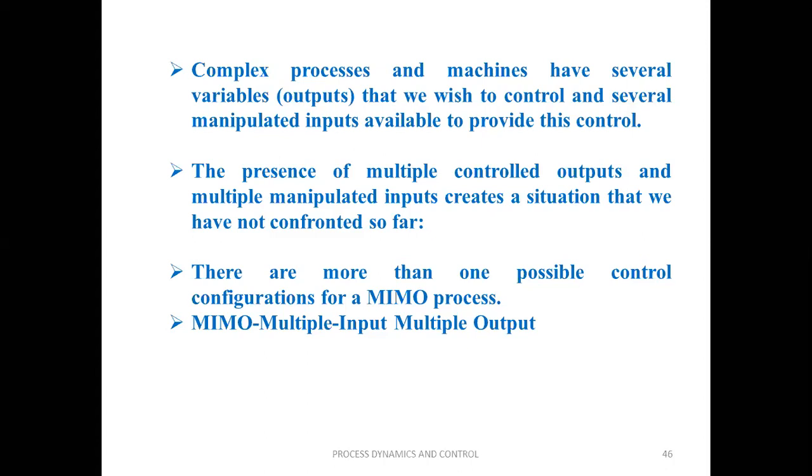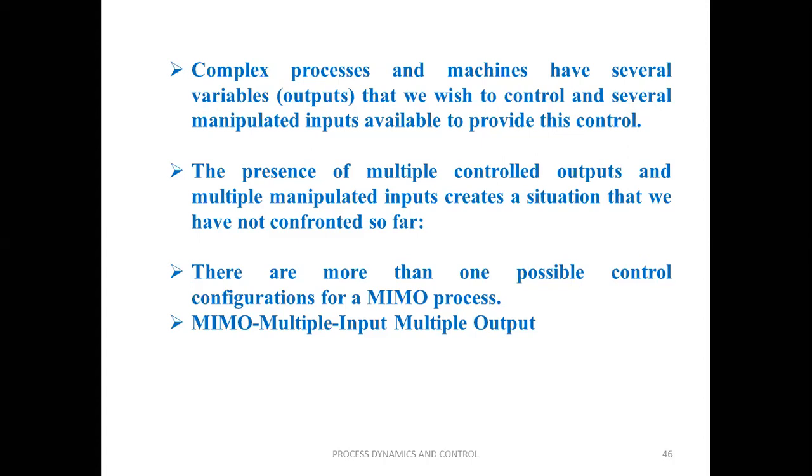That means to control these output variables, we have several manipulated input variables. The presence of multiple control outputs and multiple manipulated inputs creates a situation that we have not confronted so far.